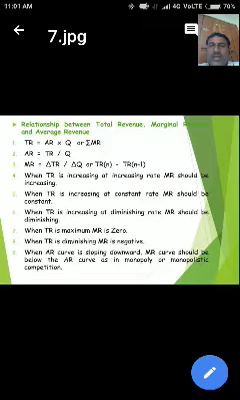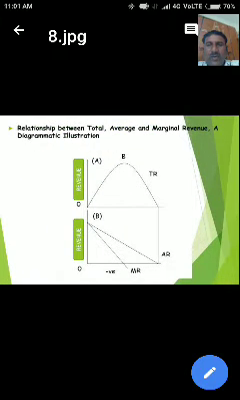When total revenue is maximum, marginal revenue is 0. Here the total revenue is maximum at point B in diagram A. So in diagram B, marginal revenue is 0 at that point. Where the marginal revenue is 0, total revenue of the particular production is maximized there.